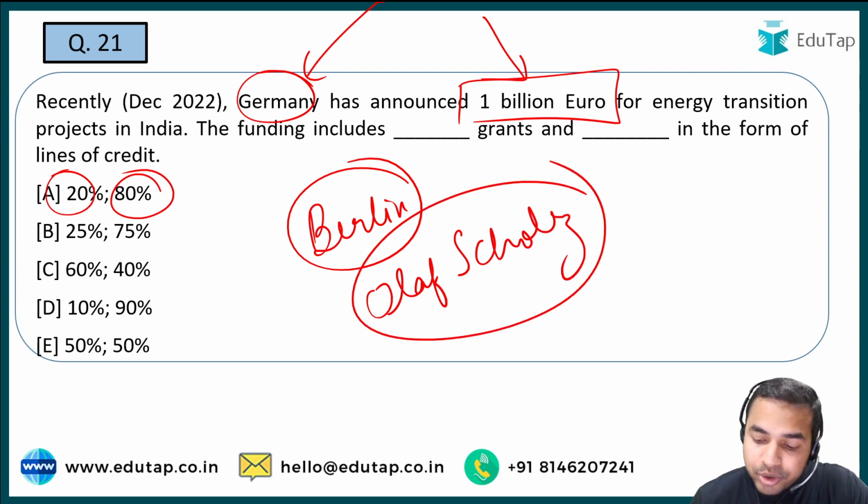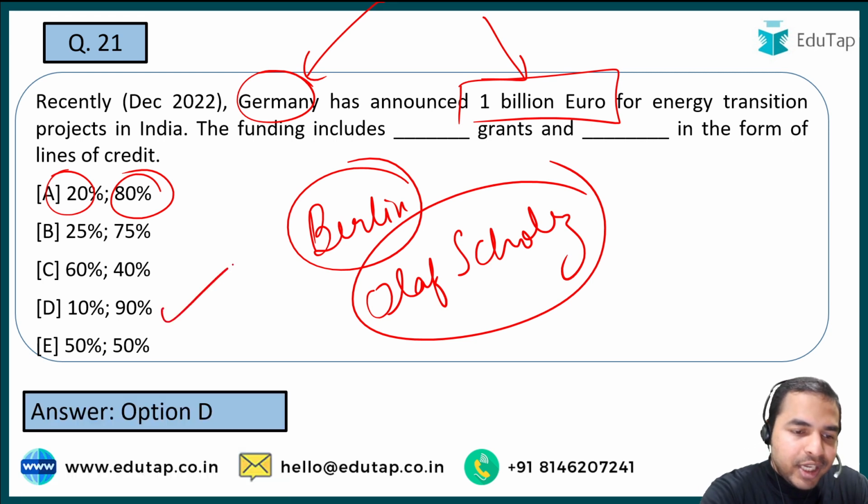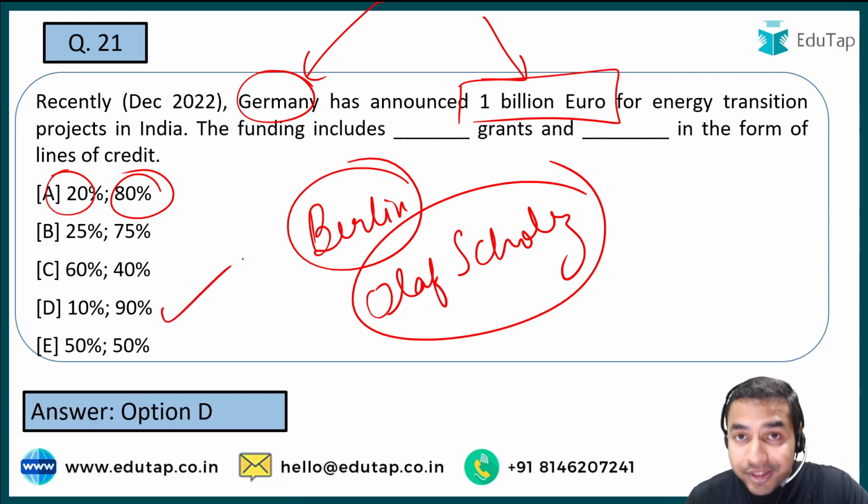Now when I talk about the right answer to this question, it is option D, that is 10% of the grant and 90% will be in the form of line of credit. That is the right answer.